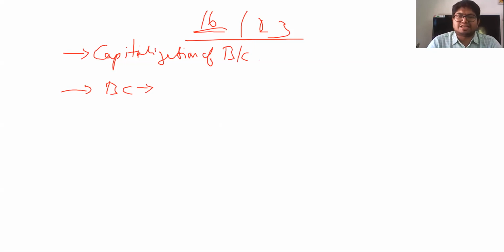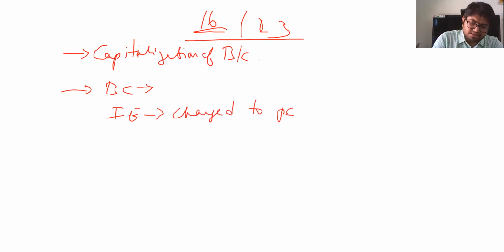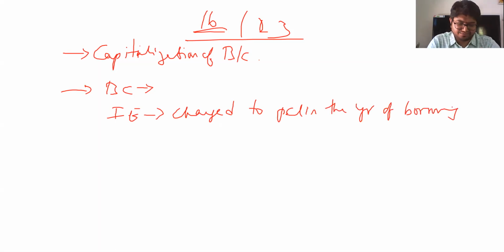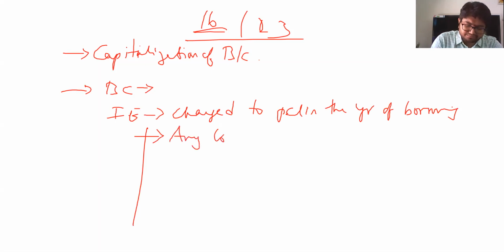And any initial expenses incurred to attain that borrowing are not considered as borrowing cost is what standard says under AS 16. Any such initial expenses are charged to P&L in the year of borrowing. That is what AS 16 says. However, Ind AS 23 says borrowing cost means any cost incurred to attain a financial assistance to the entity.